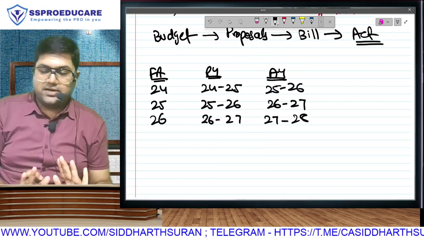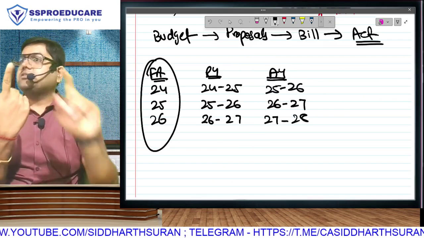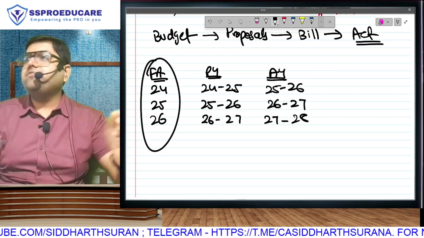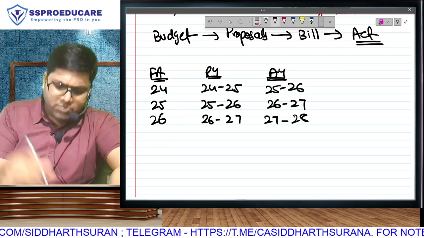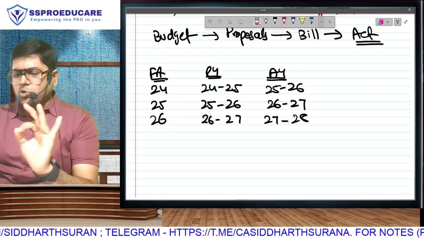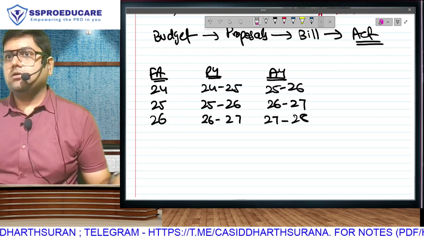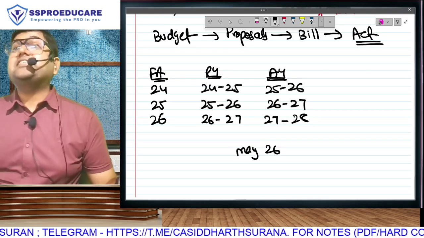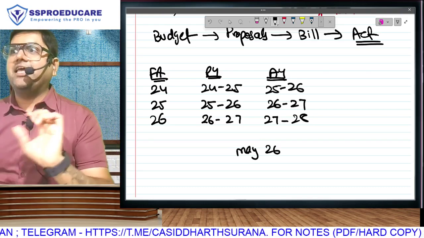Sir, I will study from these two things: tax rates, amendments. Which one should I study? It is very simple. Please understand, you are giving the exam when? May 26. In May 26, which year is going on? Tell me the financial year, not PY or AY.